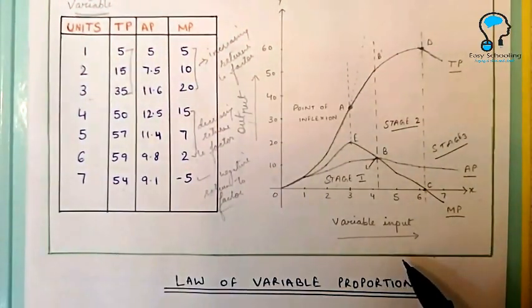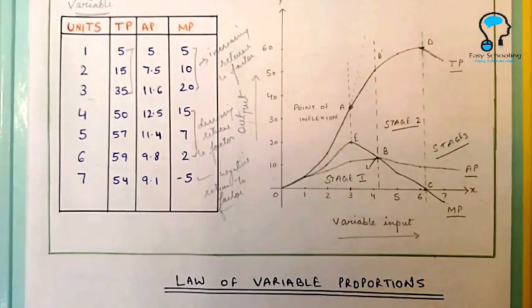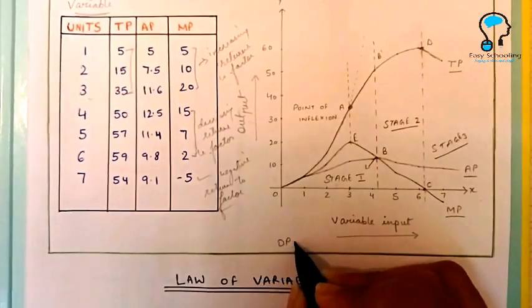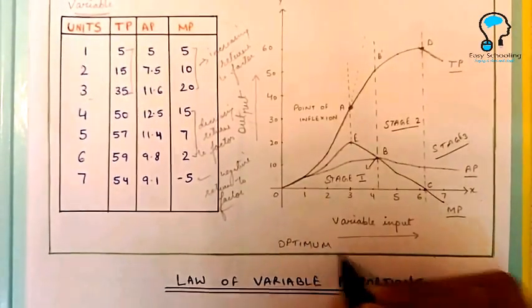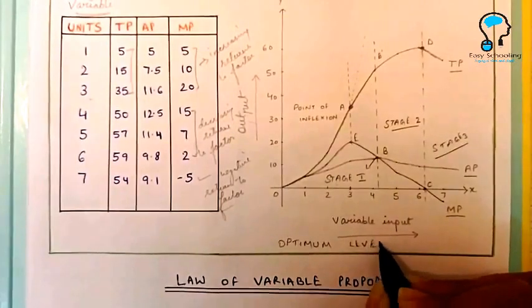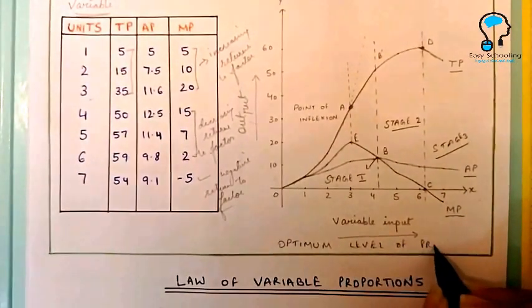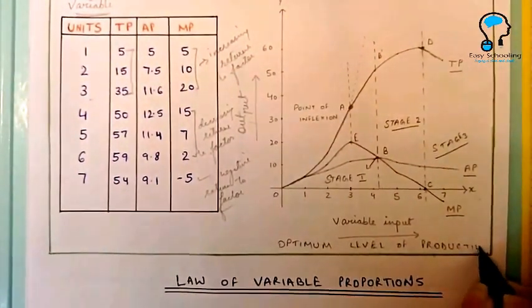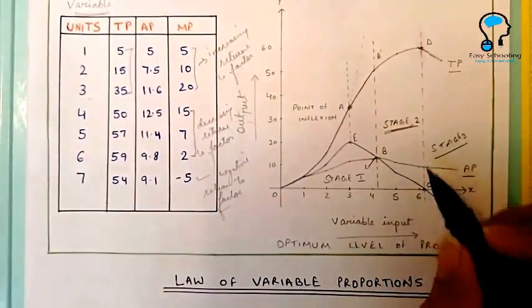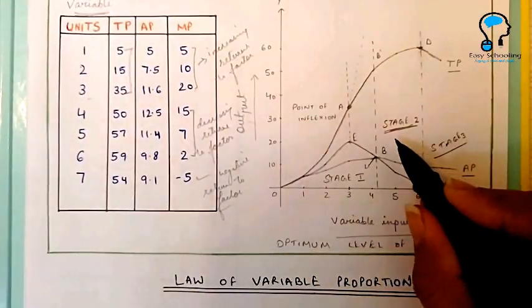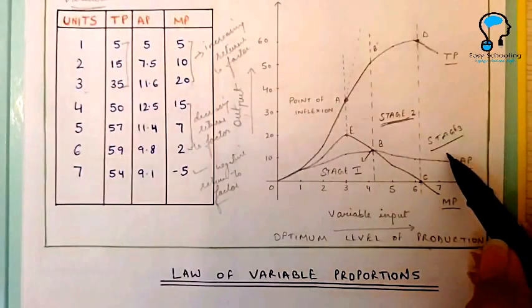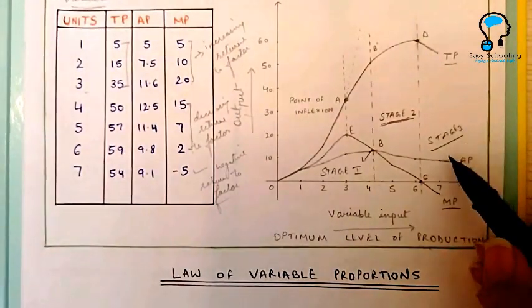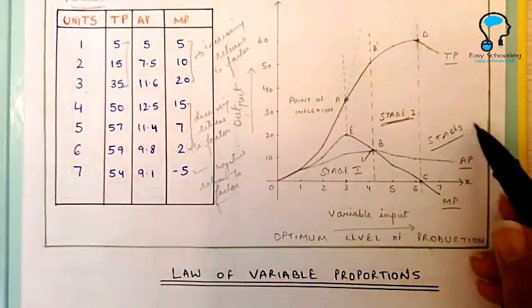Now we have learned in the beginning that this law of variable proportion helps a manufacturer to find out the optimum level of production. Now, a rational producer will always operate in stage 2. Because stage 3 is a stage of negative returns, so there is no question of operating in stage 3.